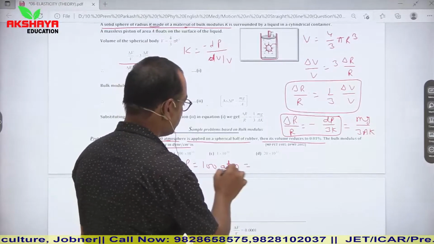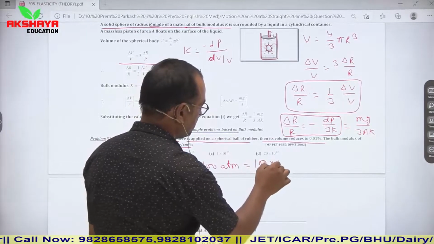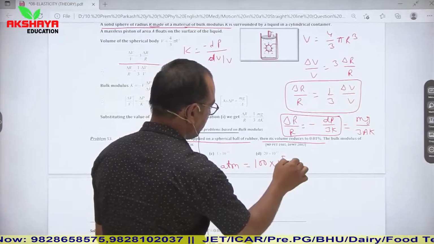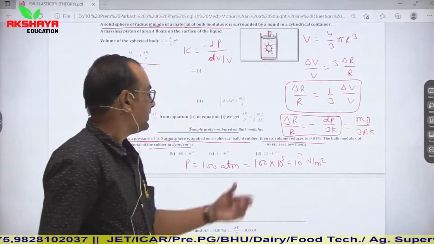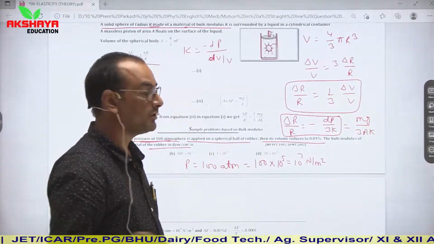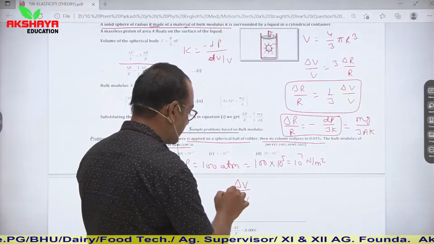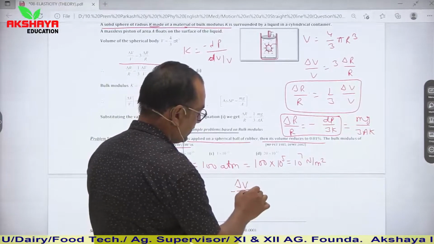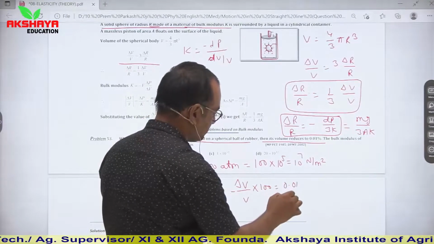So convert it into 100 into 10 to the power 5, or you can say 10 to the power 7 Newton per meter square is the pressure. A spherical ball of rubber, then its volume reduces by 0.01%. It means we are given minus del V upon V into 100 is equal to 0.01.